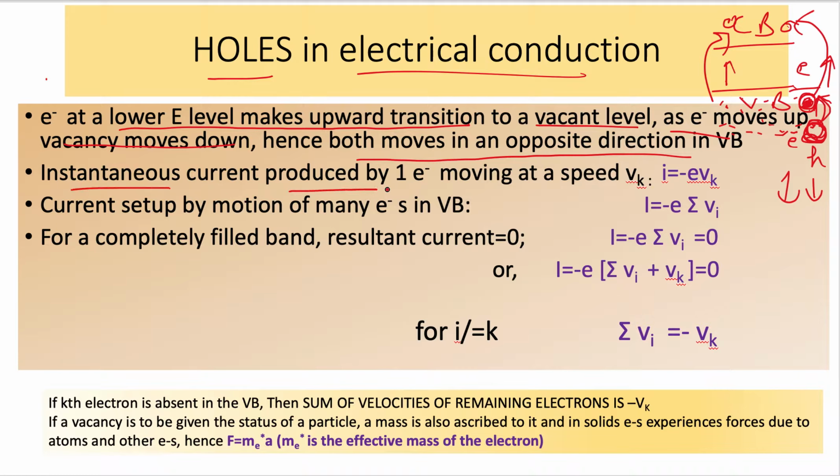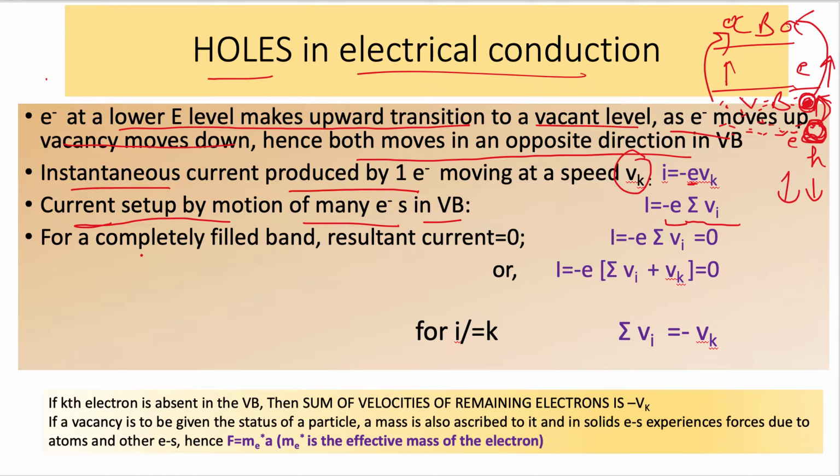The instantaneous current produced by one electron moving at a speed v_k is given by I = -e v_k, where v_k is the velocity of the electron and e is the charge on the electron, equal to 1.6 × 10^-19 coulomb. Then comes the current set up by the motion of many electrons in the valence band. If many electrons are moving in the valence band, the current is the summation over all velocities, and the charge remains the same. So I = -e Σ v_i.